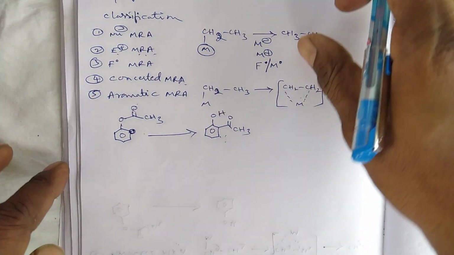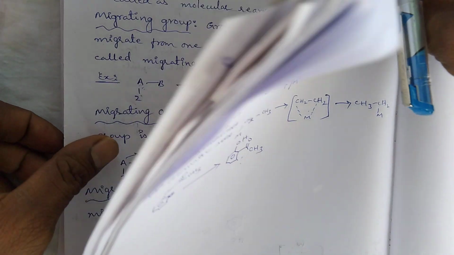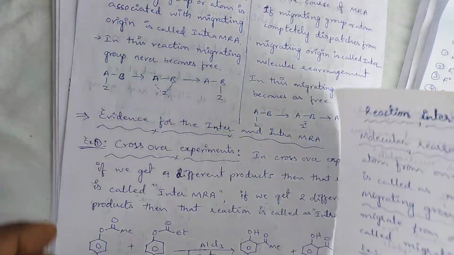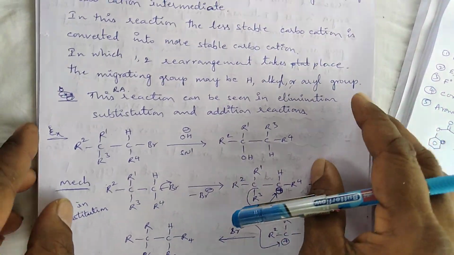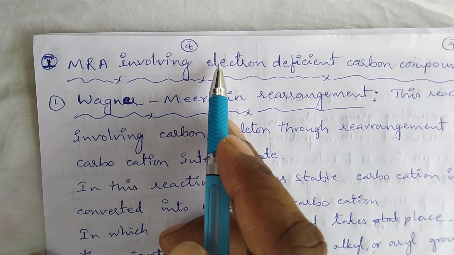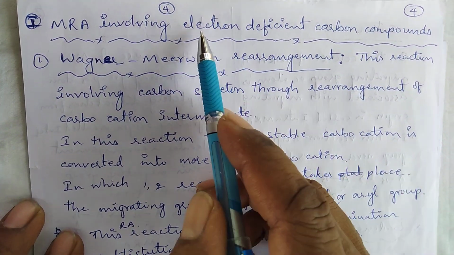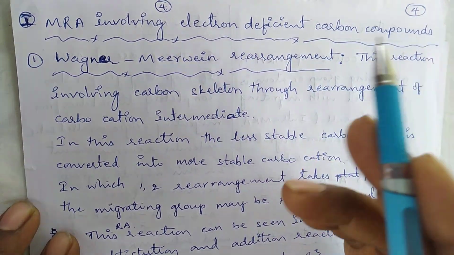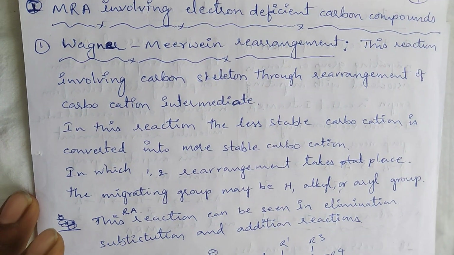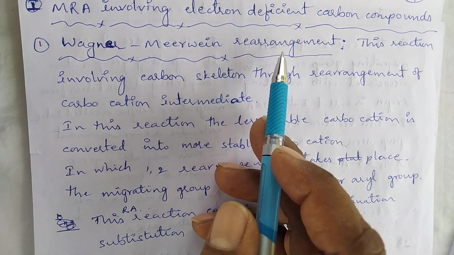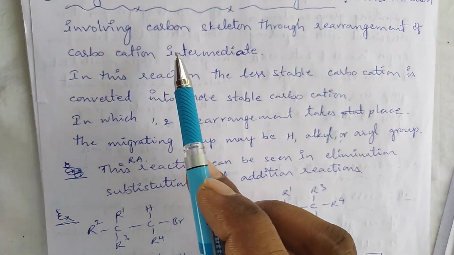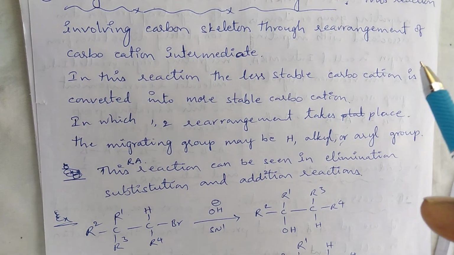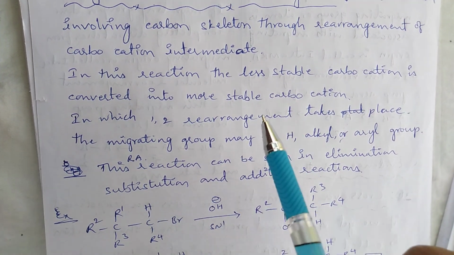Next topic is molecular rearrangement reactions involving electron deficient carbon compounds. First one is the Wagner-Meerwein rearrangement reaction. This reaction involves the carbon skeleton through rearrangement of carbocation intermediates.